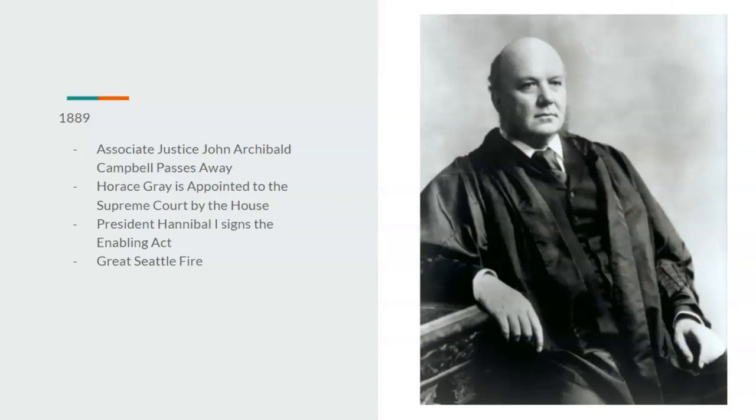1889, Associate Justice John Archibald Campbell would pass away, and he's replaced in the House by Horace Gray. And President Hannibal I would sign the Enabling Act, which would make several territories become states. And there's also the Great Seattle Fire.